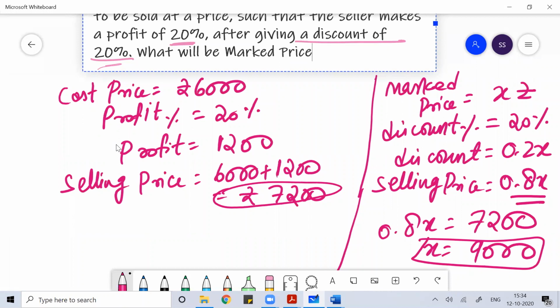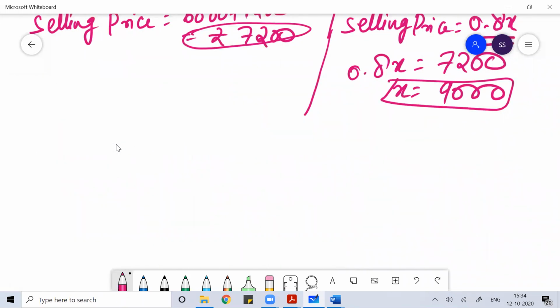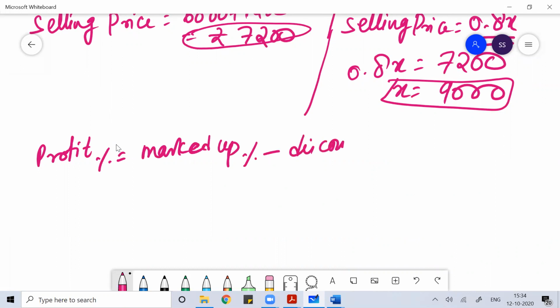You can solve it very easily, or you can use my formula. I told you the formula: profit percentage is equal to marked up percentage minus discount percentage minus marked up into discount by 100%.